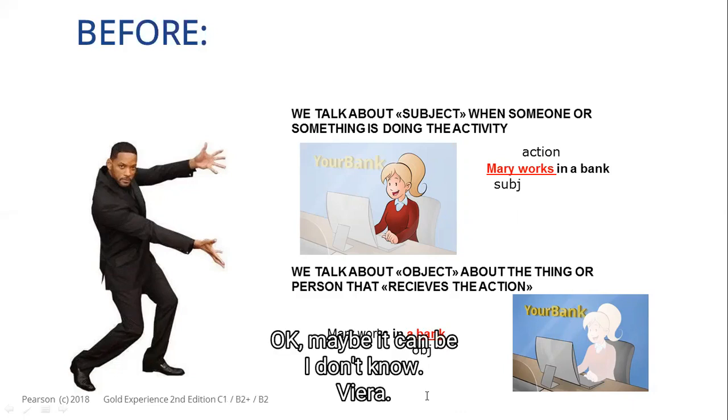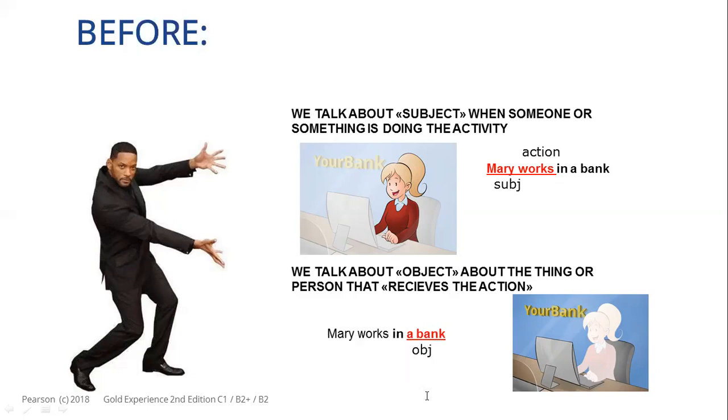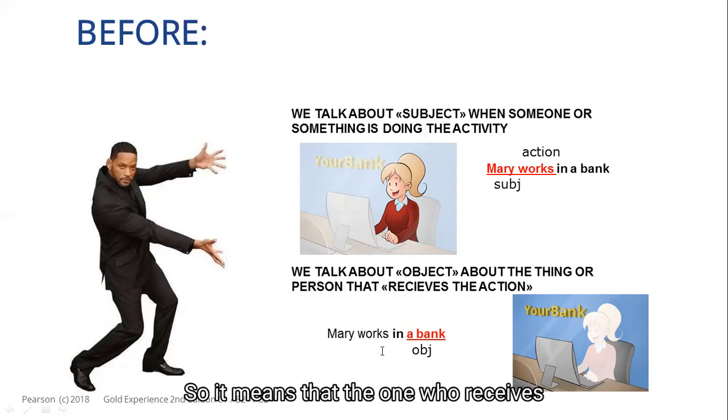Maybe it can be Buffon or another goalkeeper you like. So the one who receives the football is the goalkeeper. So it means that the one who receives the action is the bank.